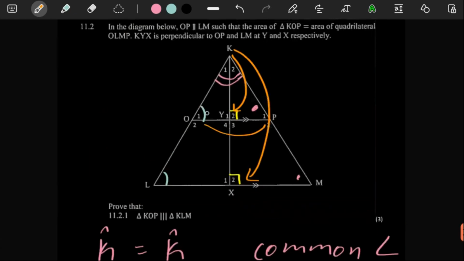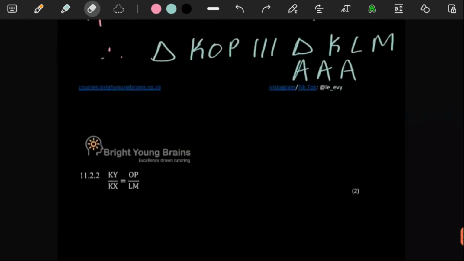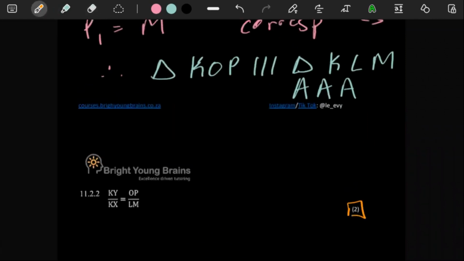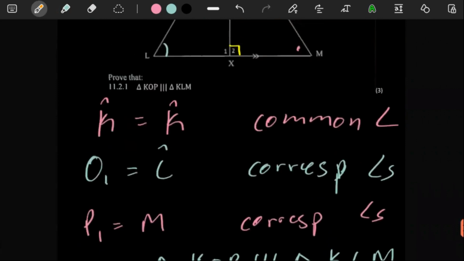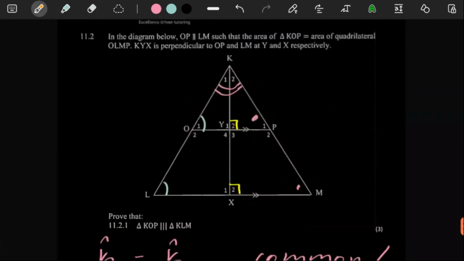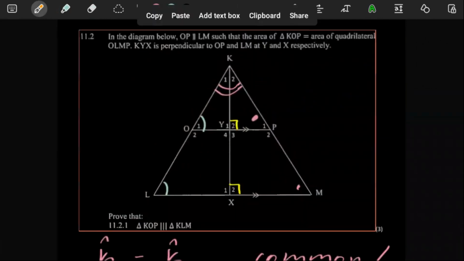KY is this line here, and KX is the long line there. Okay, that's kind of interesting. It's a 2-mark question, so we would not want to overthink it. Why overthink a question that's not to be overthought?